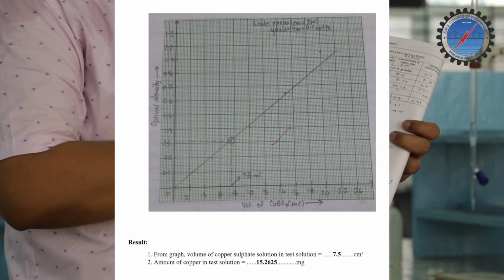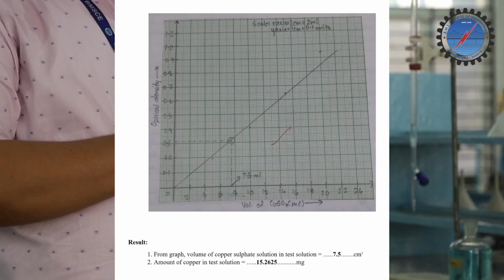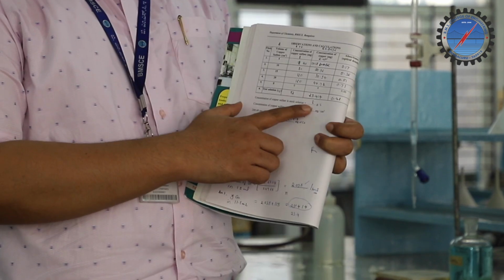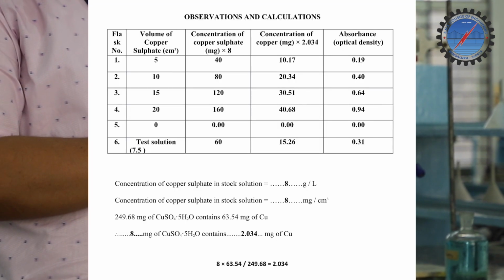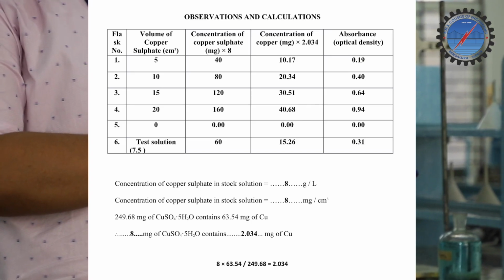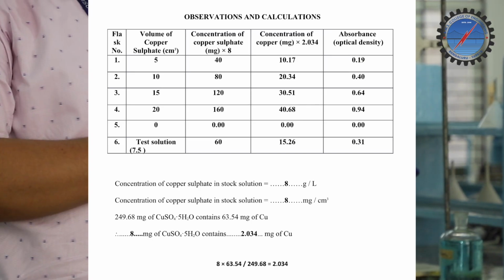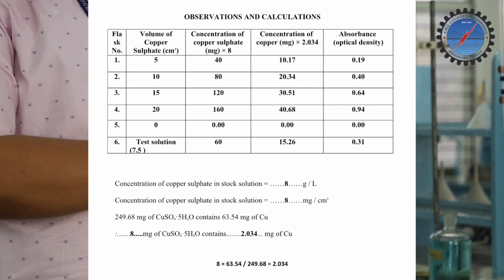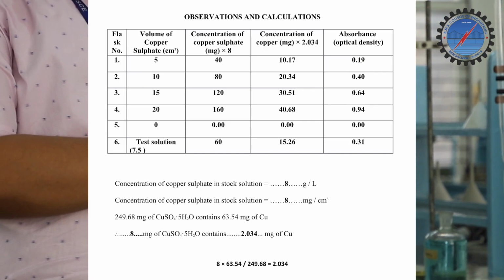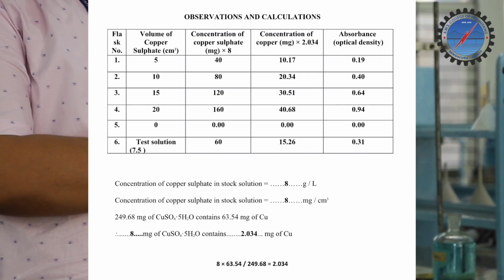The concentration of copper sulfate in the stock solution is 8 gram per liter, that is, 8 milligram per cubic centimeter. 249.68 milligram of copper sulfate 5H2O contains 63.54 milligram of copper.